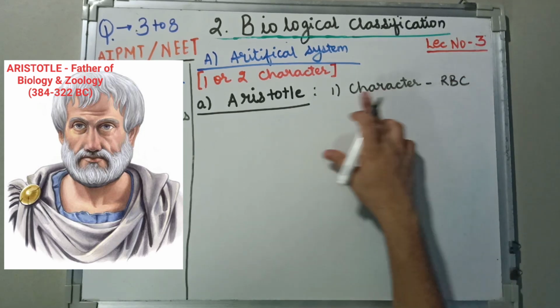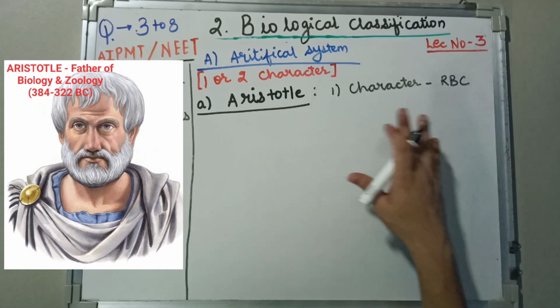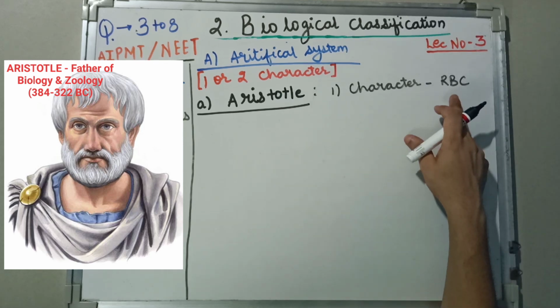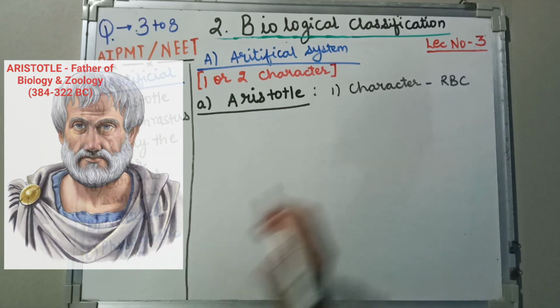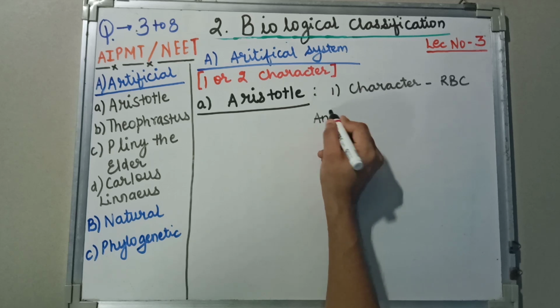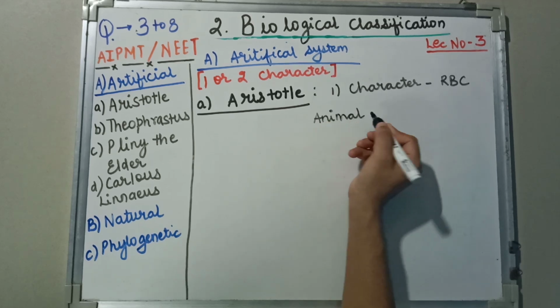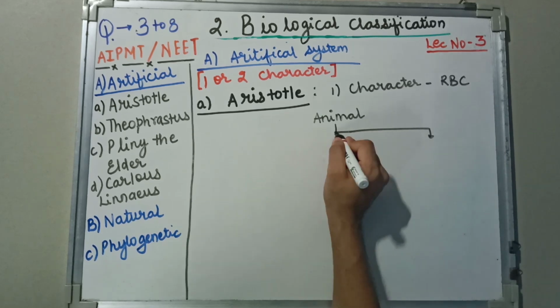Fine. So only one character was considered, that was the RBC of blood. Okay. So on the basis of the presence of RBC, Aristotle divided animals into two different forms. Let's see the animal classification of Aristotle on the basis of RBC.